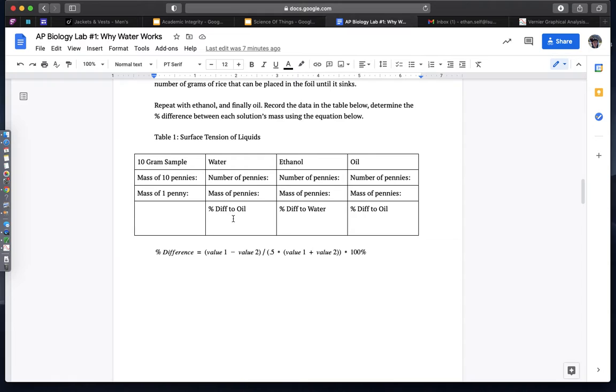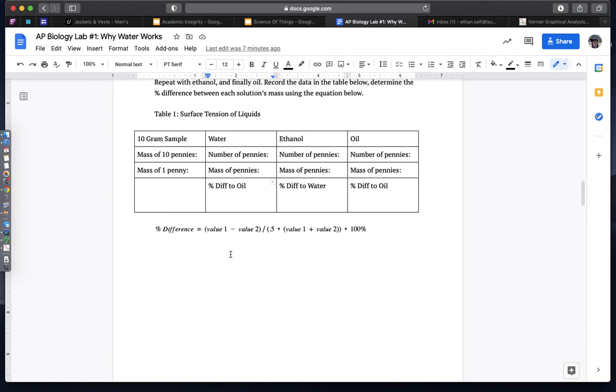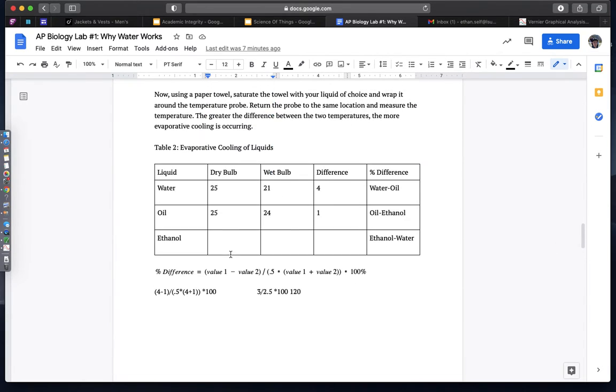And you're going to be doing a calculation called percent difference for a lot of that analysis, and I have the equation below each table. To give you an example, I might want to know the difference between water and oil when it comes to each of those liquids' evaporative cooling. So if I had water as dry at 25 and wet as 21, I have a 4-degree difference, but oil was only 25 to 24 with a 1-degree temperature difference.